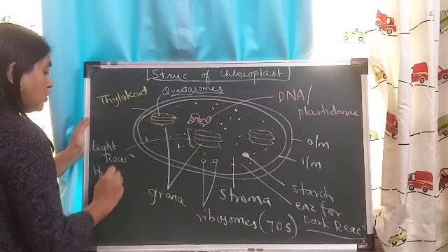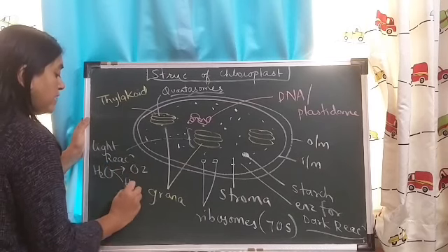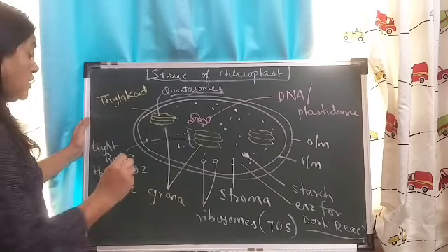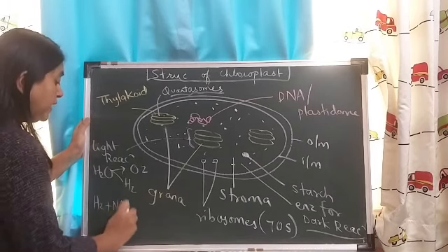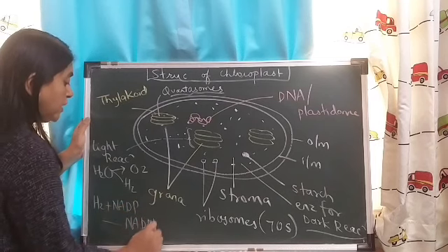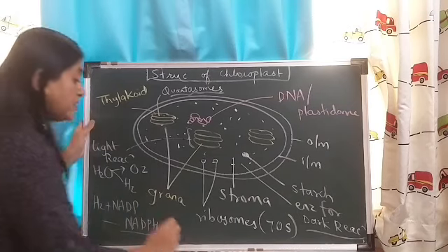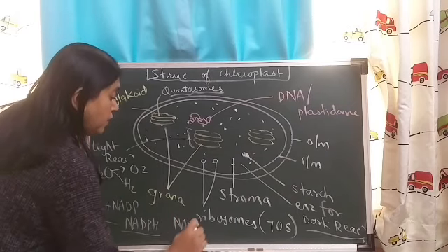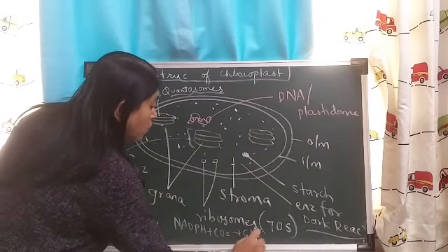During light reaction, water splits to release oxygen as well as hydrogen. Then we saw this hydrogen is accepted by NADP to form NADPH, and then in the dark reaction, this NADPH is going to reduce carbon dioxide to form glucose.